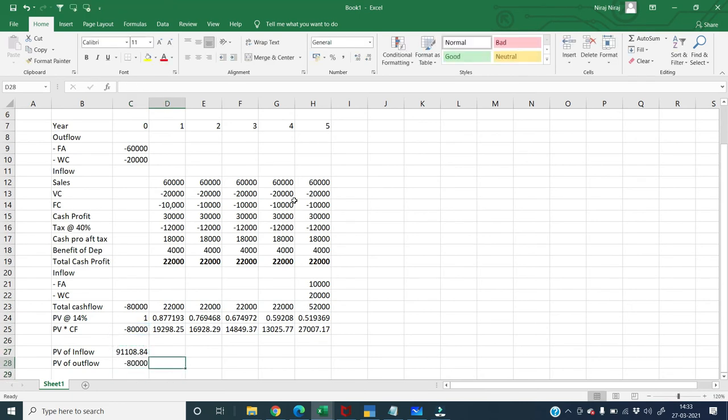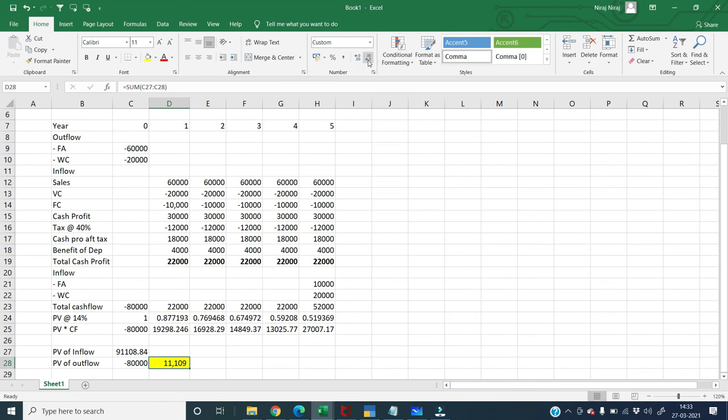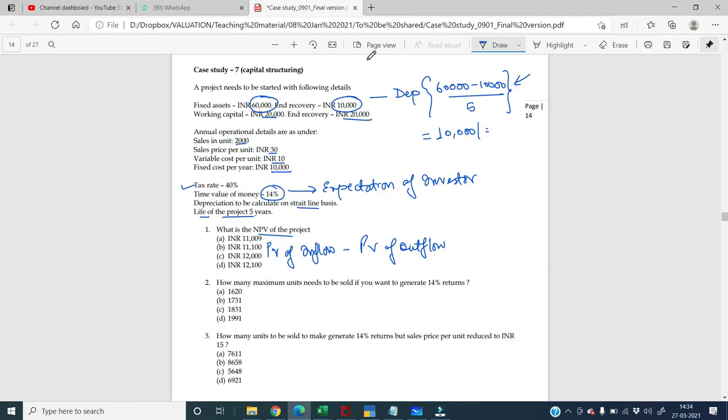Okay, so we learned that whatever is the difference between present value of inflow and outflow, that is the NPV. So this becomes your NPV. 11,008 rupees becomes your NPV. Okay, so the answer to my first question is A. 11,009 rupees is here.